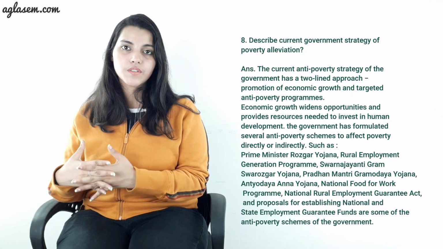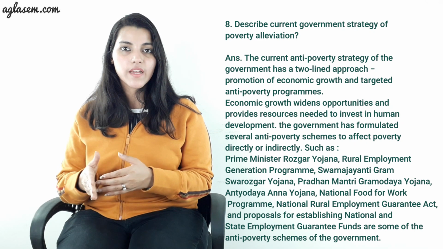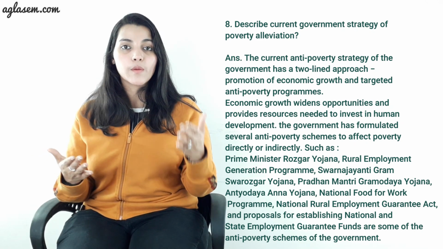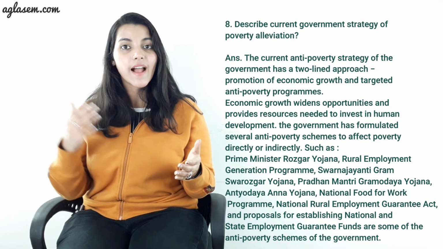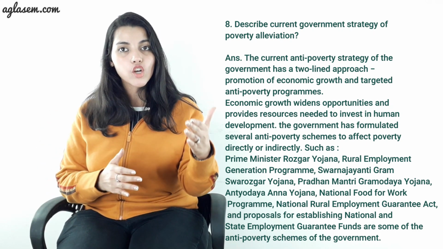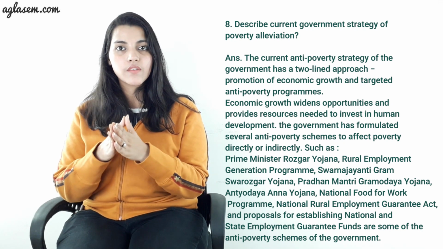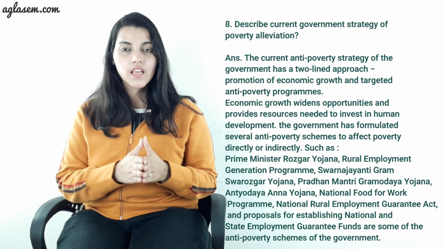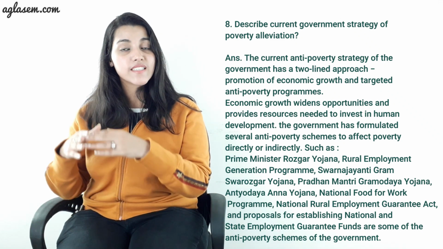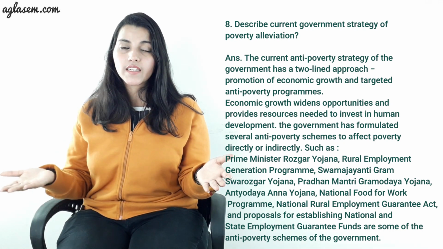Moving to the next question, describe the current government strategy of poverty alleviation. The current anti-poverty strategy of the government has a two-lined approach. Number 1, promotion of economic growth, and number 2, targeted anti-poverty programs. Economic growth widens opportunity and provides resources needed to invest in human development. The government has formulated several anti-poverty schemes to affect poverty directly or indirectly.